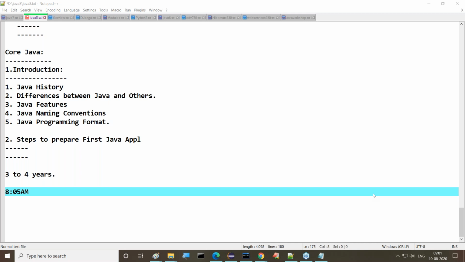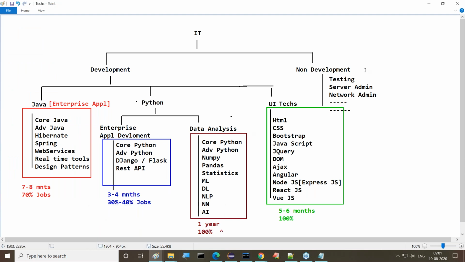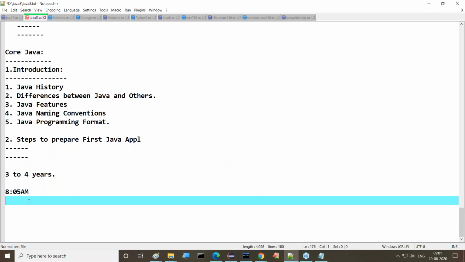Today itself I had to start it, but because of your requirement, I discussed which career and which technologies to choose, and all this content. I discussed it here as per your request, but actually I had to start our content today. I'm assigning 10 minutes to you, guys. You can raise your issues now.